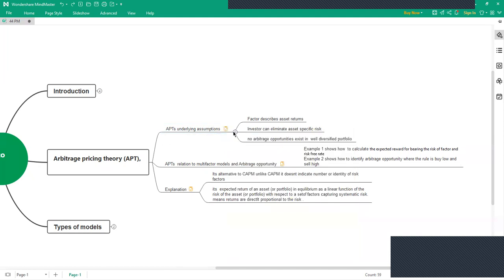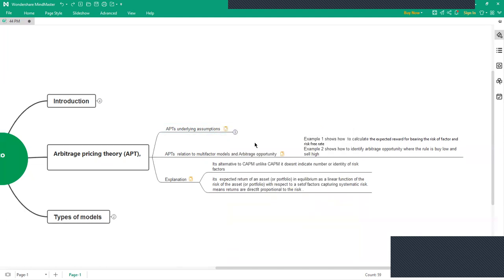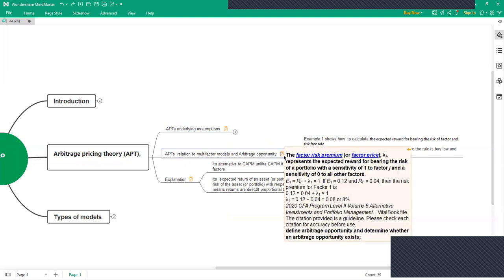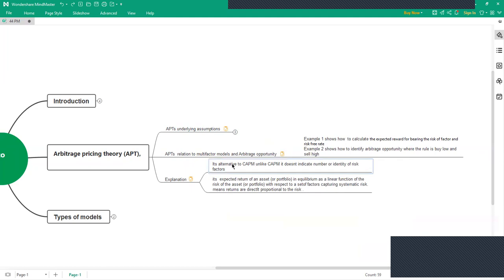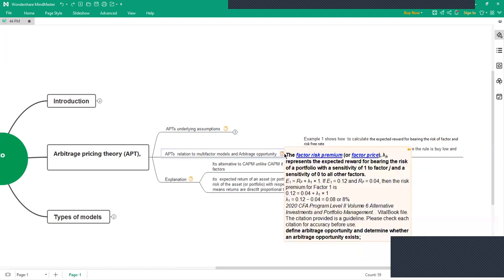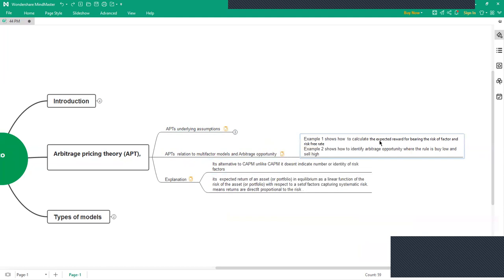After these assumptions, they have given two examples where they explain how to calculate an arbitrage opportunity. I recommend you go through the curriculum and see examples 1 and 2, so that you can understand the calculation part of an arbitrage opportunity. Basically, the calculation tells you how to buy low and sell high wherever an arbitrage opportunity exists. So that is the second thing.